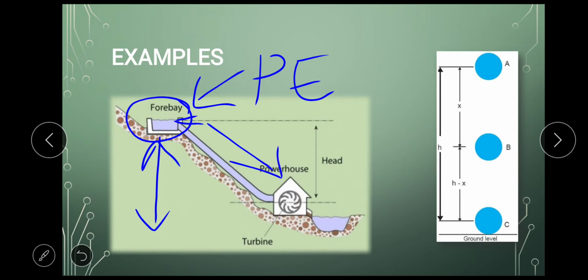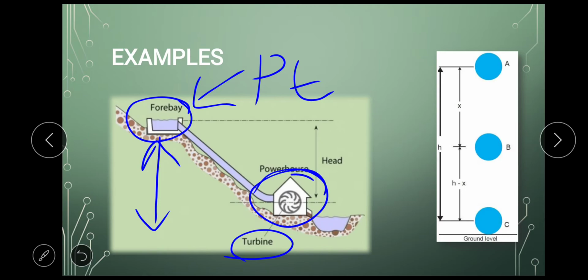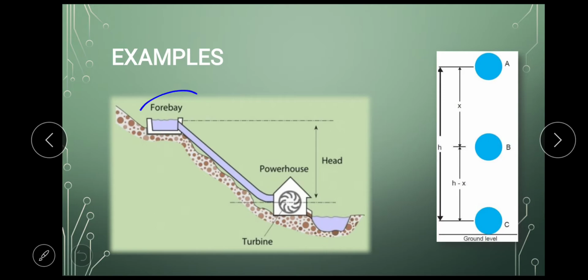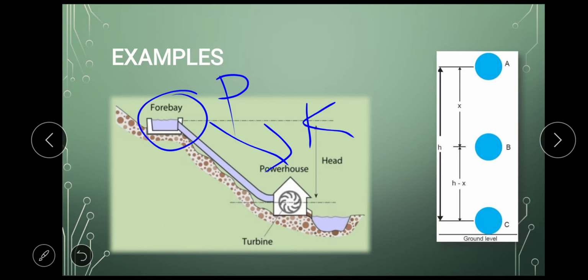Water will start flowing down, and this potential energy which was there in the water will get converted into kinetic energy. The water will fall down with a great speed, and this great speed will help to rotate this turbine. What are turbines? Turbines are basically wheels which rotate and they produce electricity. So what is happening? Let's see once again. This water which had potential energy is falling down, which is converting into kinetic energy, and these turbines are getting rotated and we have electricity produced.